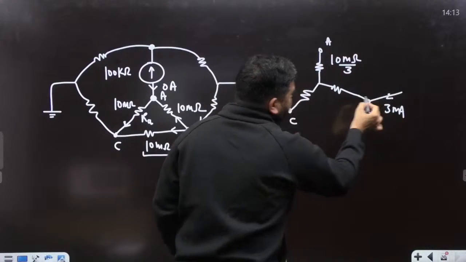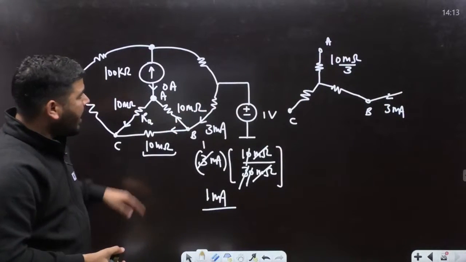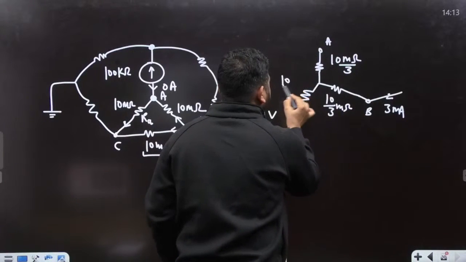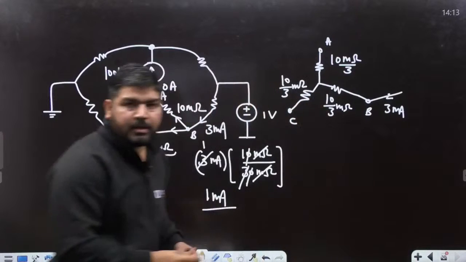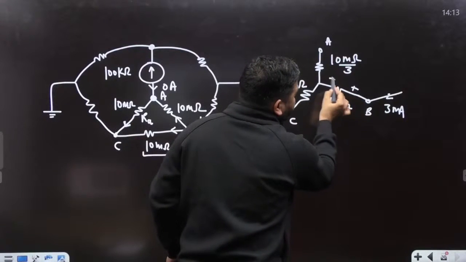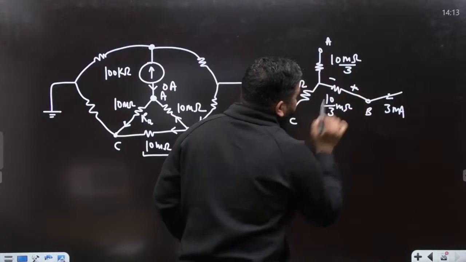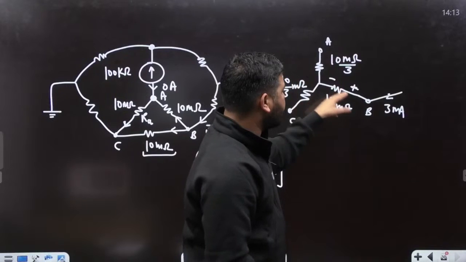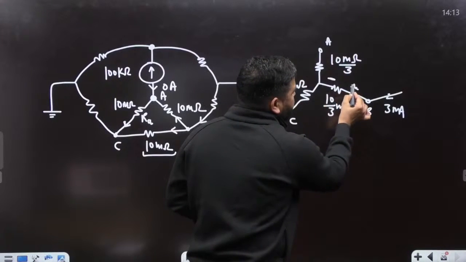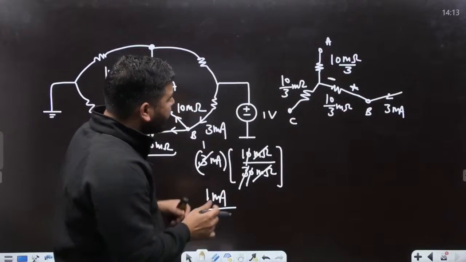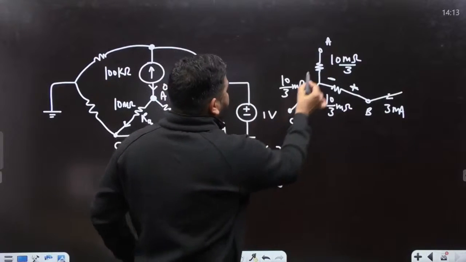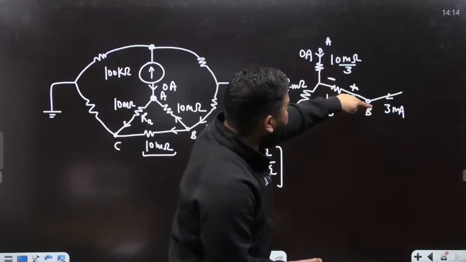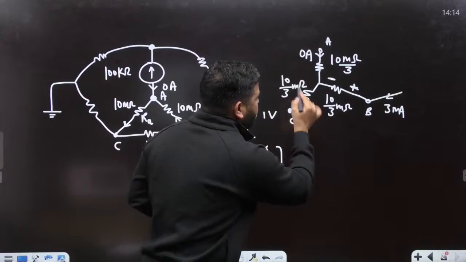Now we know that this current is 3 milliampere, and this resistance is again 10 by 3 milliohm. Now you can calculate this voltage. This voltage will be 3 milliampere into this resistance. Similarly, you can see that this current will be 0. So the entire current will flow through this.